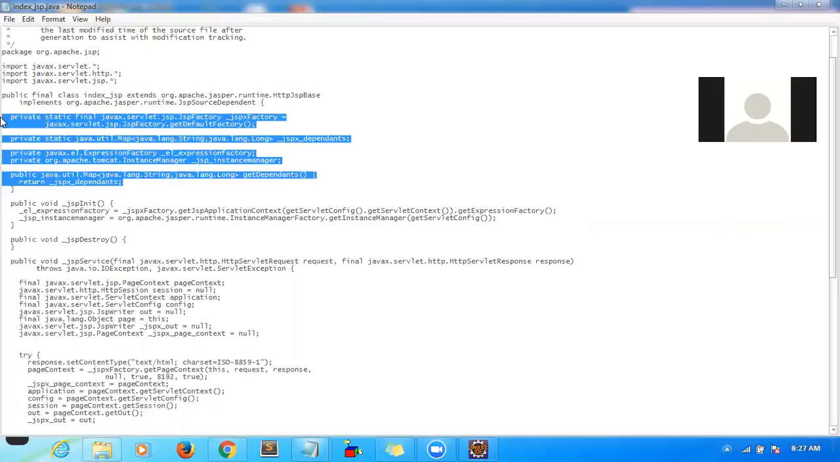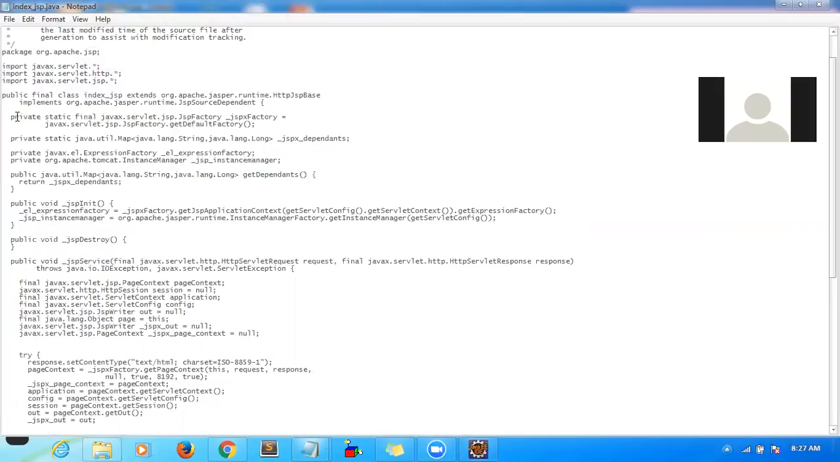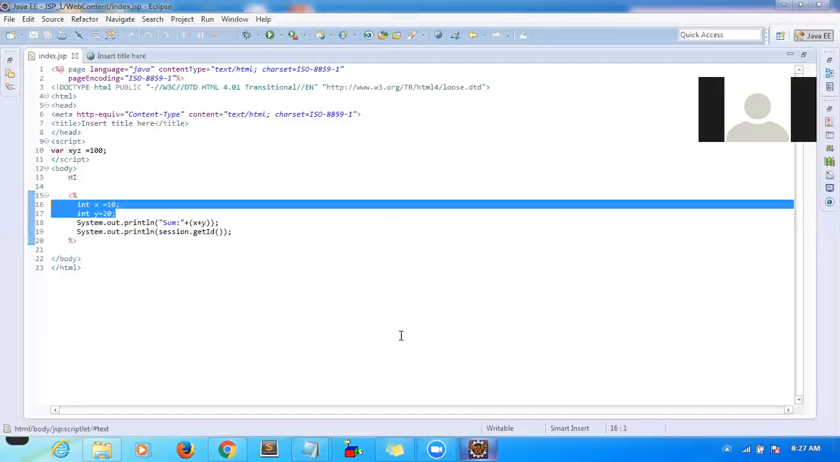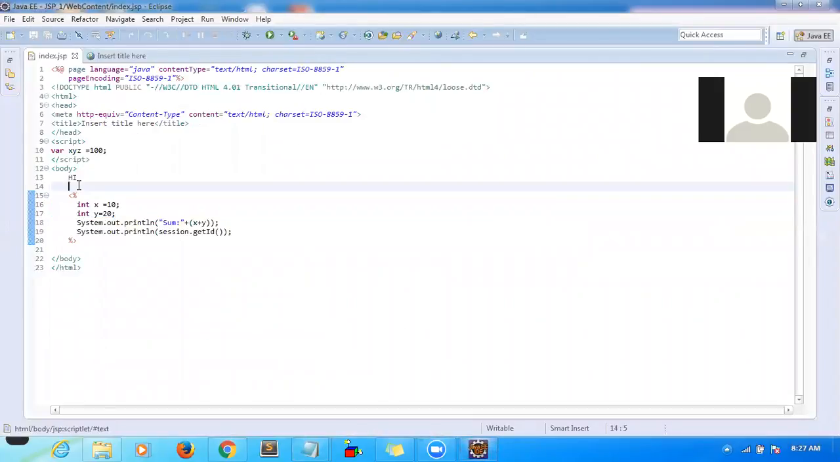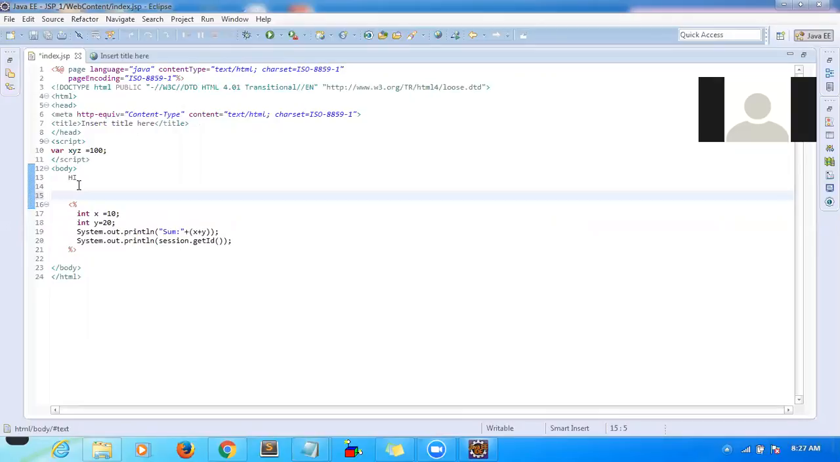Let's suppose I want to declare one global variable inside my servlet. How to declare that one? There is another tag called a declaration. What is the syntax for this one? You have to remember all this syntax.